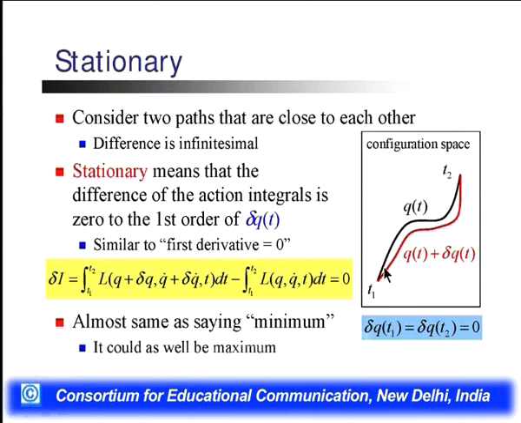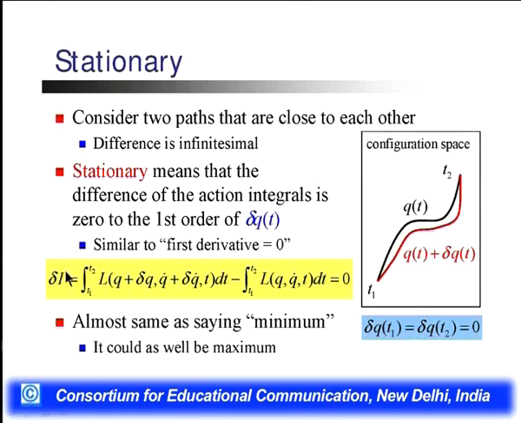What is stationary? Here we use the term stationary in this Hamiltonian principle. Consider two paths, one from t1 to t2. Consider two paths that are close to each other. The difference is infinitesimal, so stationary means that the difference of the action integral is 0 to the first order of del q(t). Then we have the first derivative equal to 0.